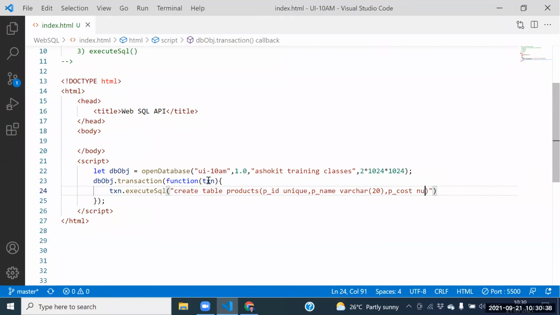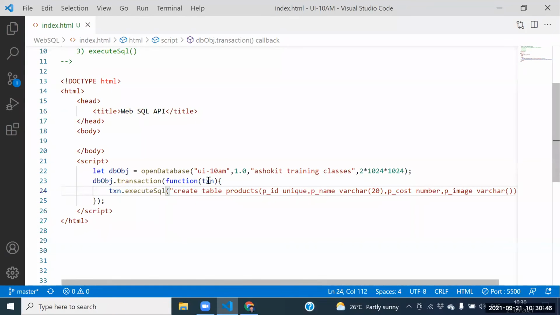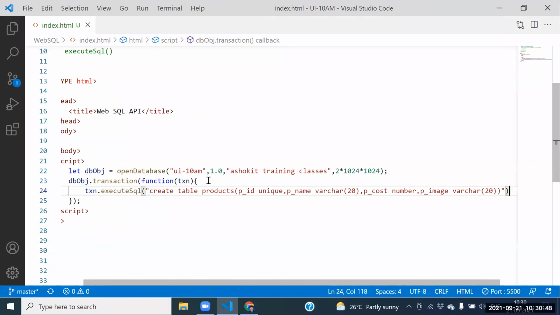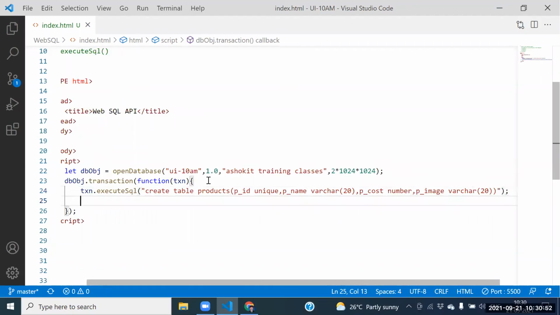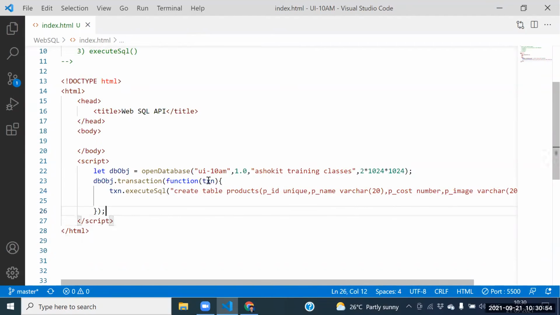Product cost equal to number. Product image equal to varchar of 20 here. If you go for the blob, we may not. Say this one again.